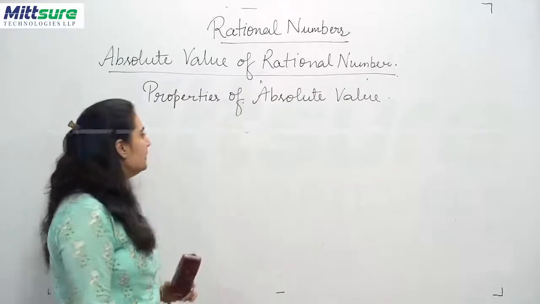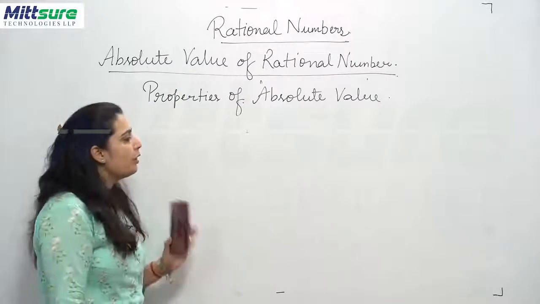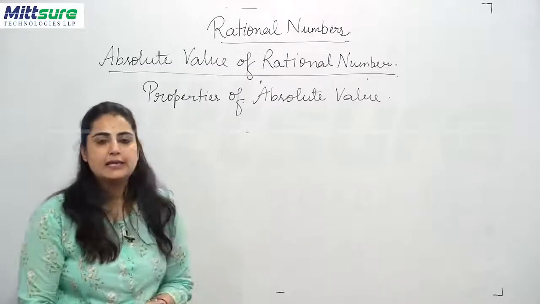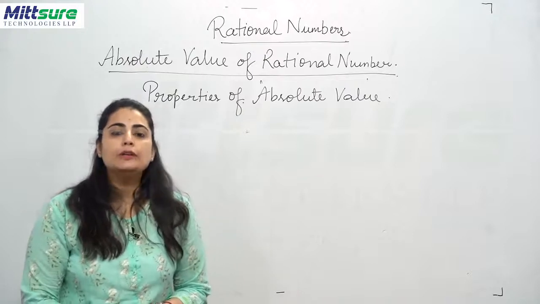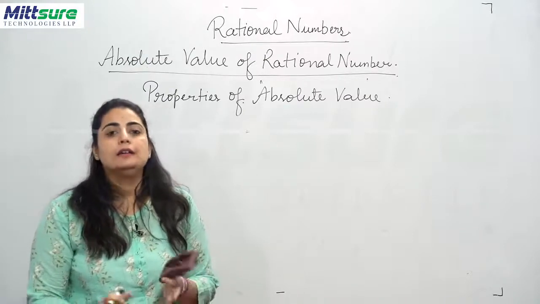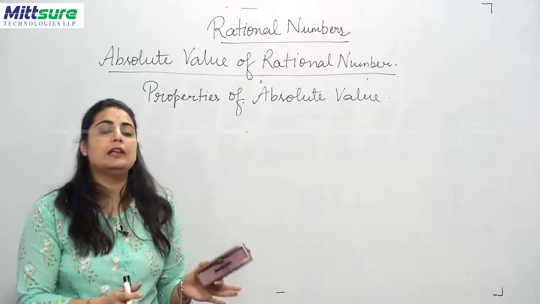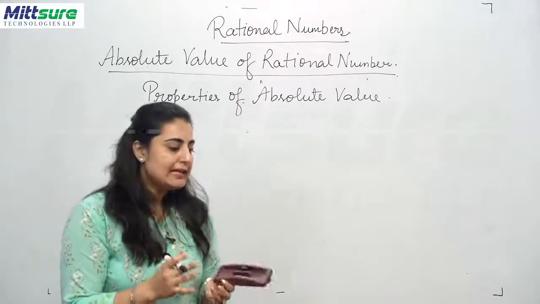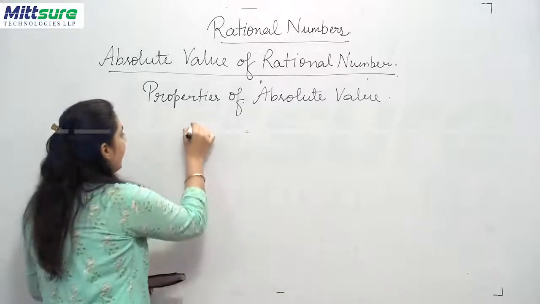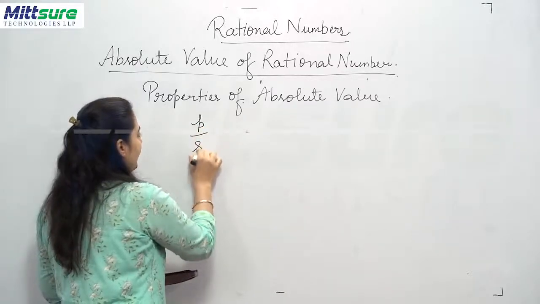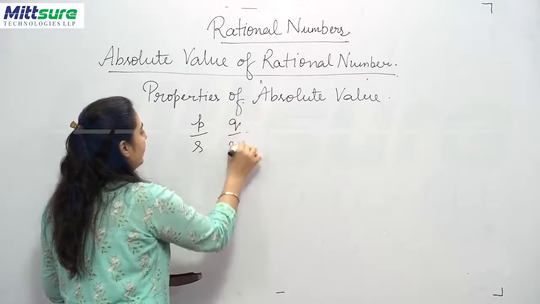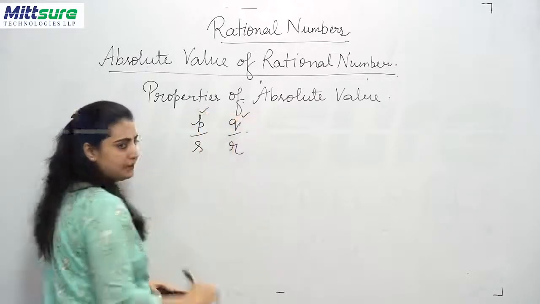Now let's come to the next property. The next property of absolute value says that whenever two rational numbers are added, there is a difference in the absolute values. Let's see how. Suppose I have P upon S and Q upon R as two different rational numbers.